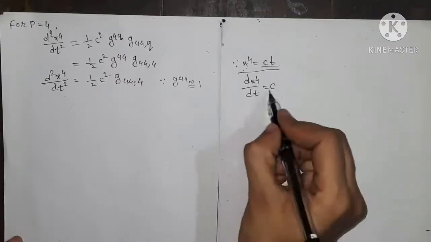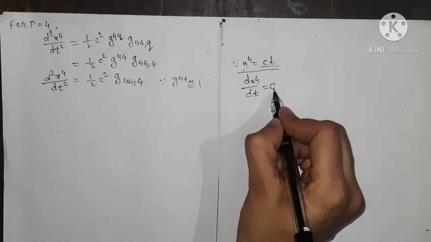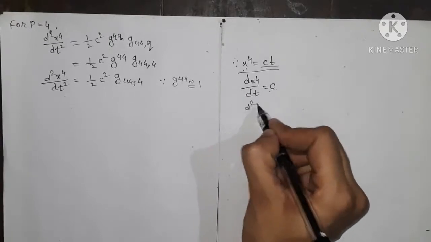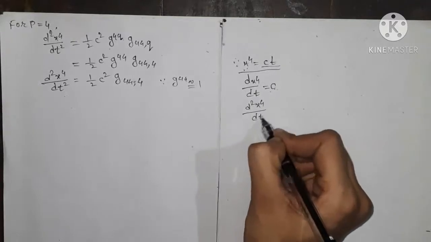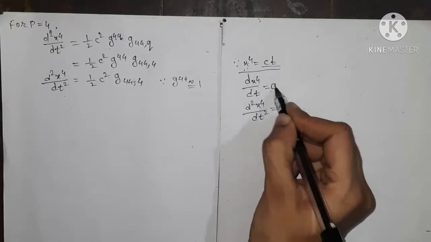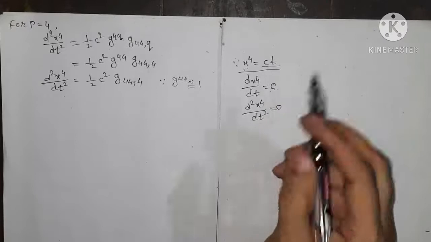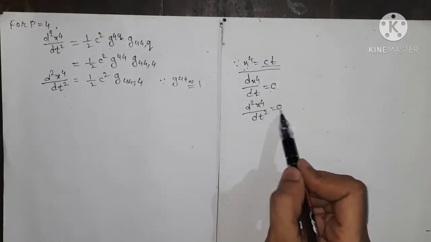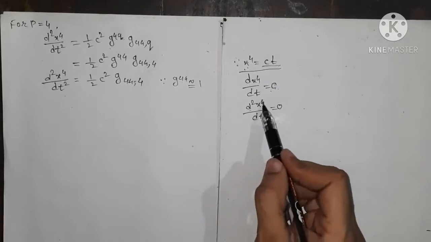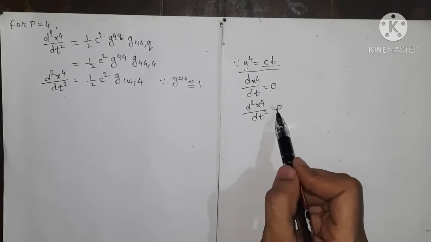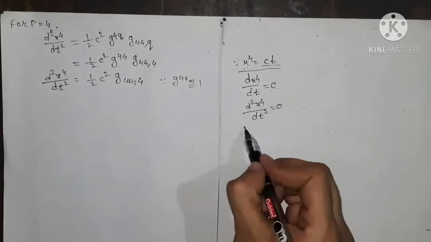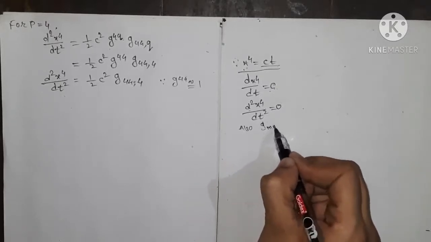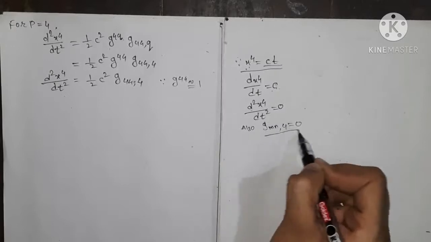Now again, c is our velocity of light, and which is constant. So if we differentiate again this, that is d2x4 by dt square, so this c is constant, therefore the derivative is 0, and therefore the second order derivative of x4 is equals to 0, and also gmn comma 4 is equals to 0, right?